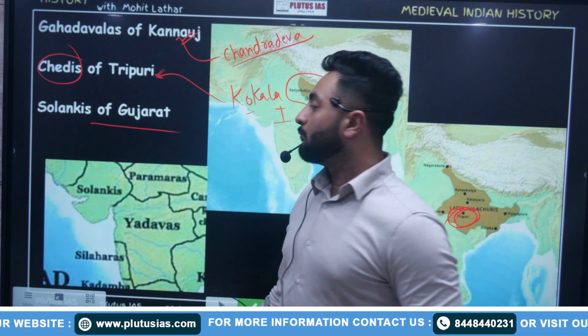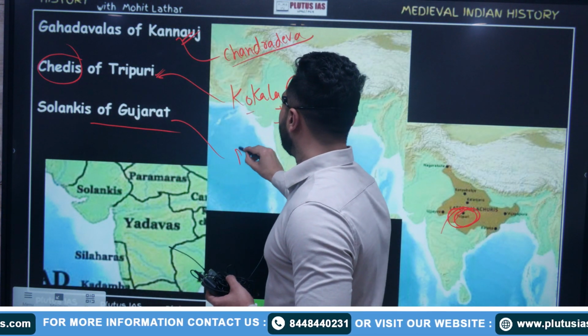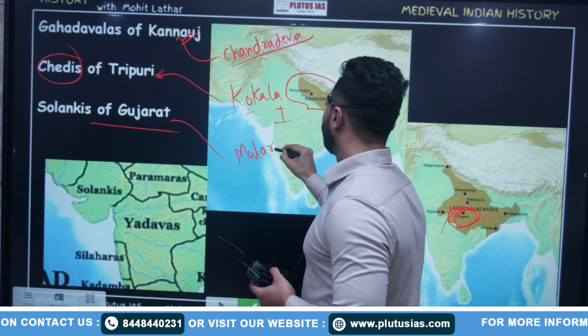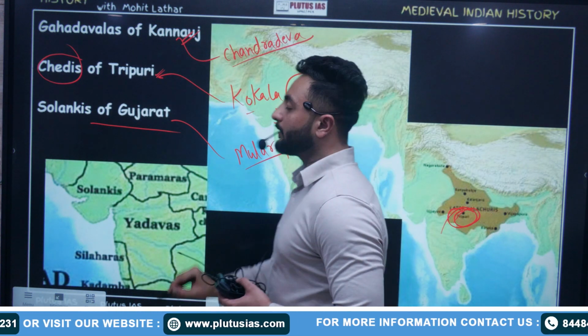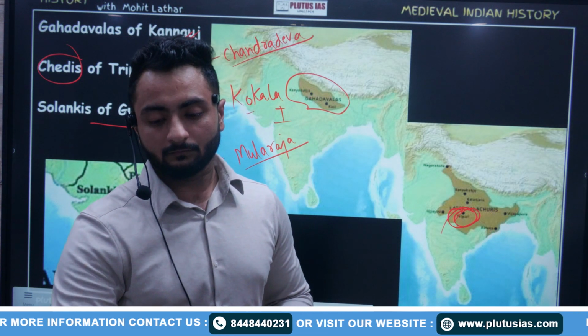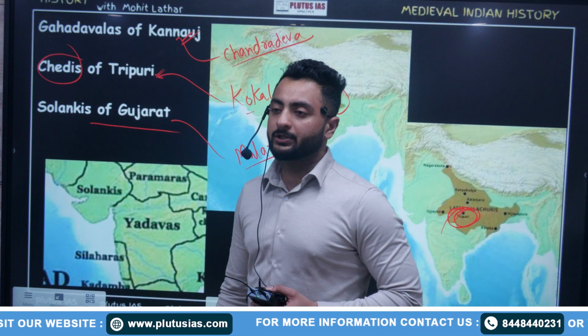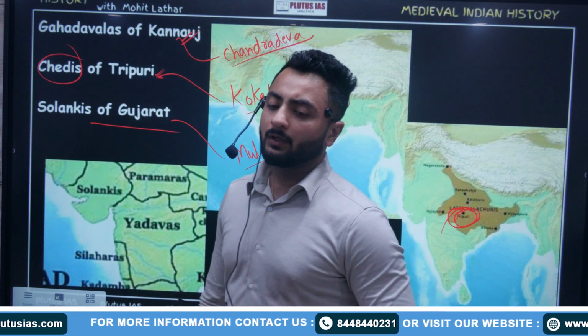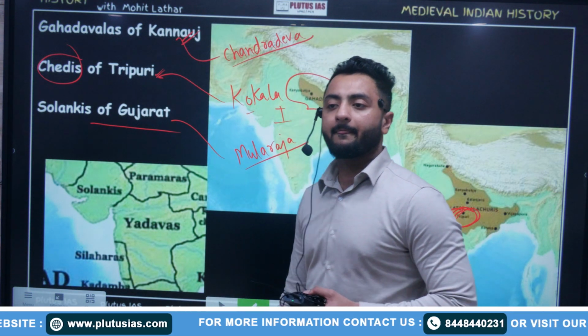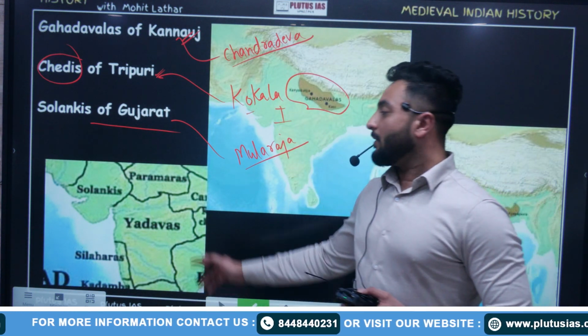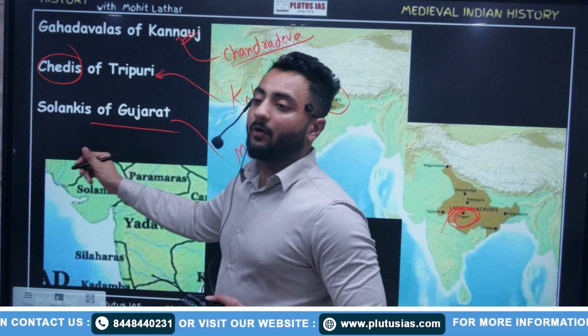Founded by Moola Raja. Important rulers: Bhima I. Bhima I is someone who built Rani Ki Vav.